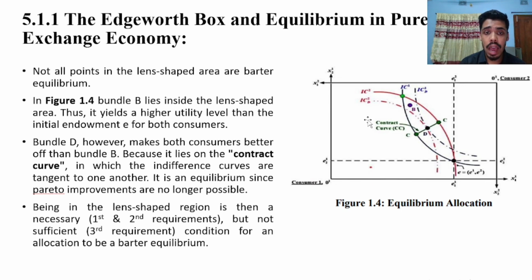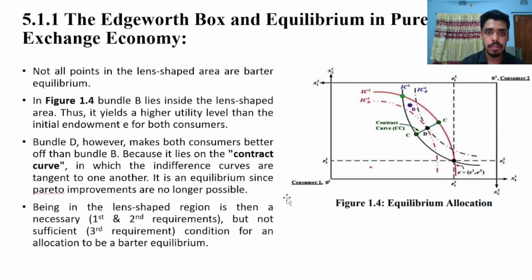Thus, it yields a higher utility level than the initial endowment level E for both consumers. But bundle D makes both consumers better off than bundle B because it lies on the contract curve, where the indifference curves are tangent to one another. It is an equilibrium since Pareto improvements are no longer possible. Being in the lens-shaped region is then a necessary condition but not a sufficient condition for an allocation to be a